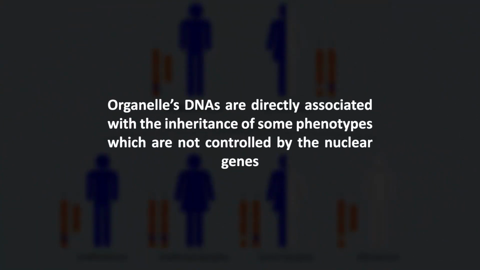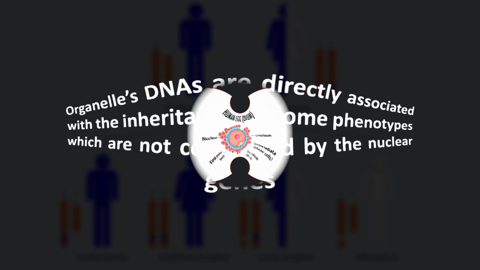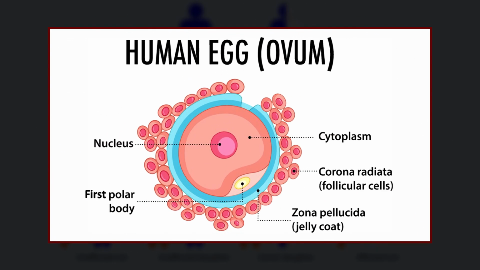Sixth, the organelle DNAs are directly associated with the inheritance of some phenotypes which are not controlled by the nuclear genes. Seventh, the genetic material of mitochondria and chloroplast is transmitted almost exclusively through the egg or female gamete.